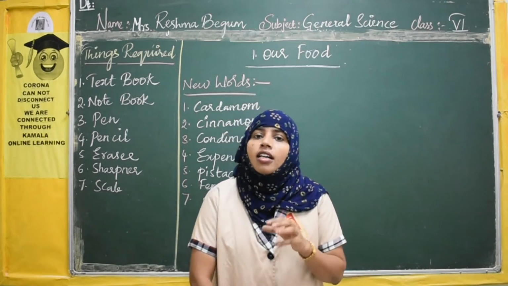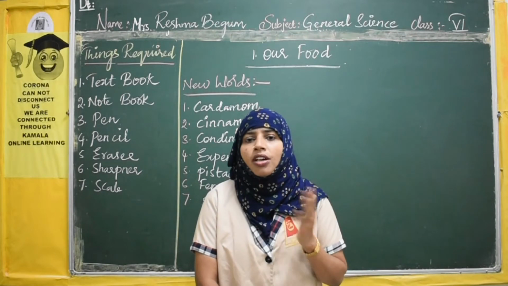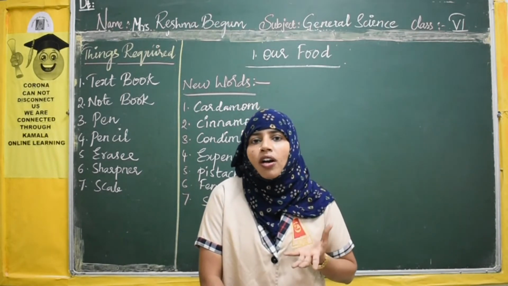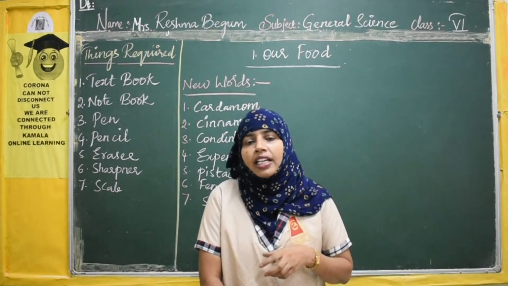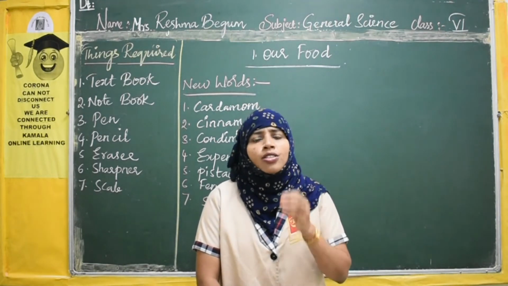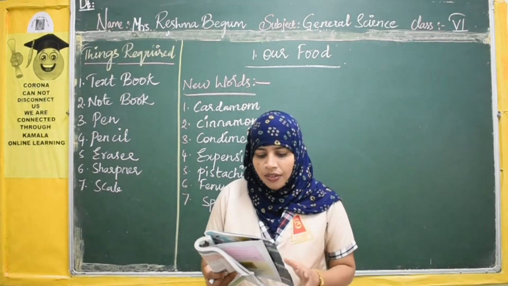So like that, some food items are used, whatever may be the source, either plants, animals or whatever. Few food items are used in abundant quantity, few adequately, and few are used sparingly. If you take the example of oil, it is also used sparingly, right? We add a little oil, right? So this is about the thing.